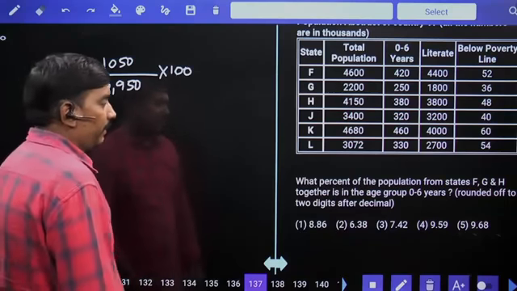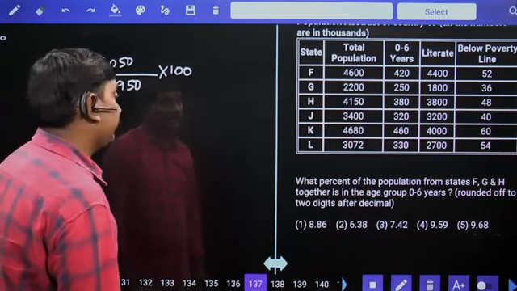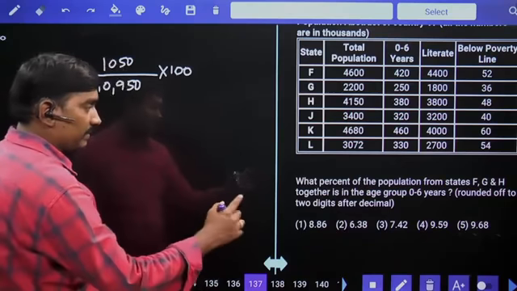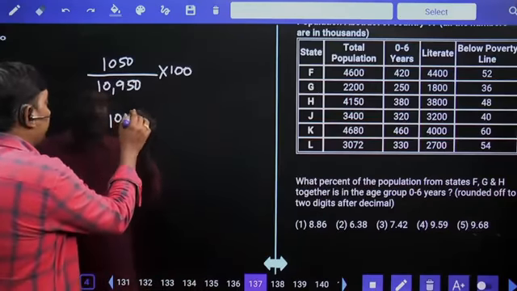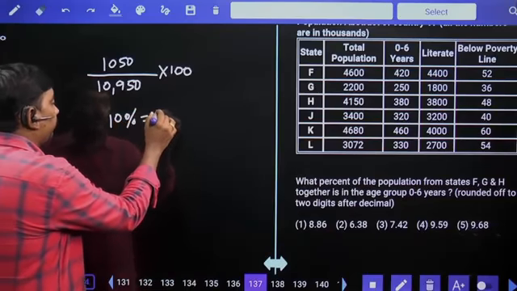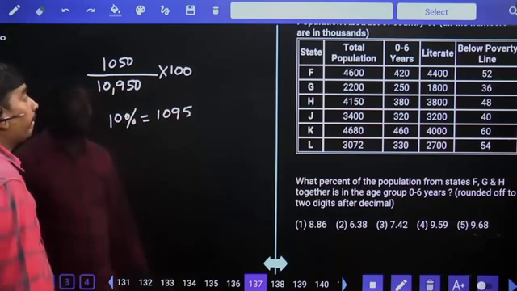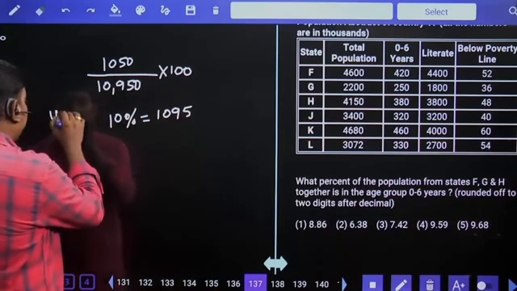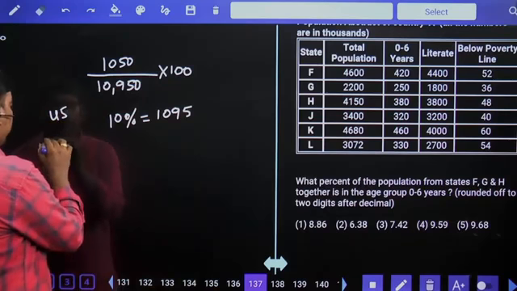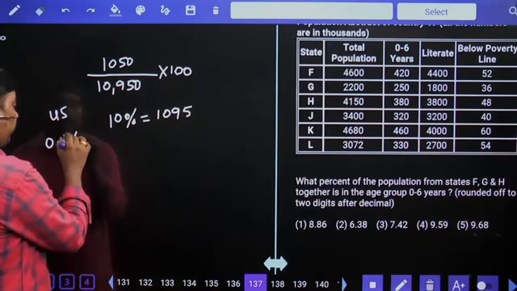So 9.68 or 9.59, two options might be. So 10% value 1095. We need to subtract 45. 0.1% value 10.95.